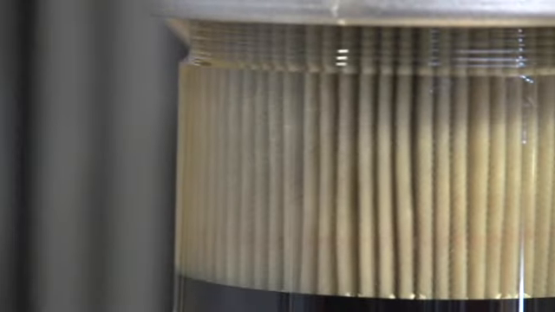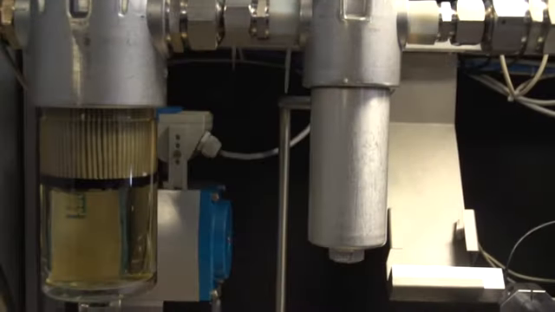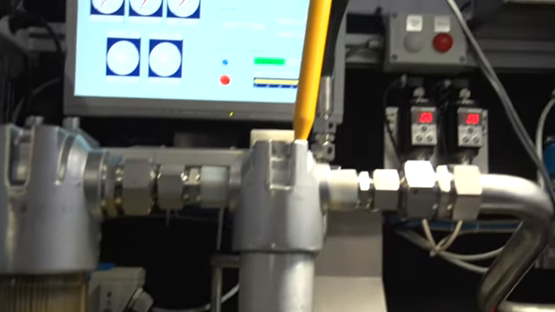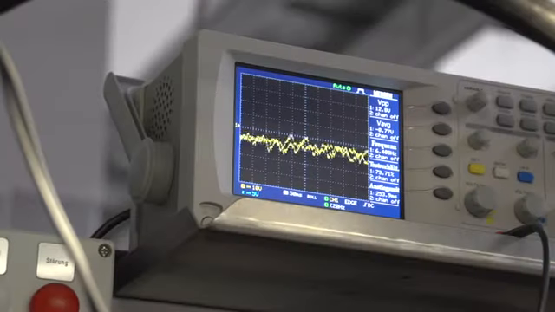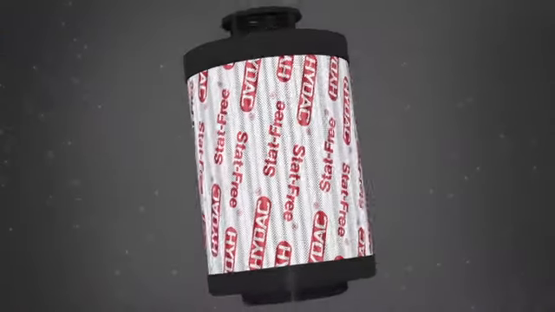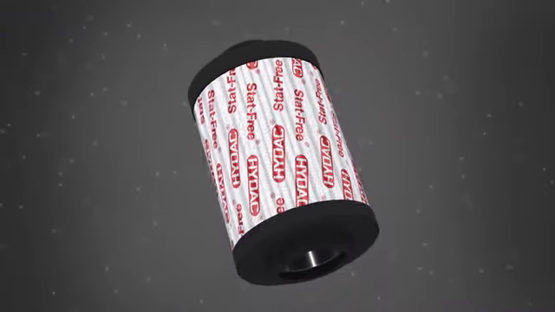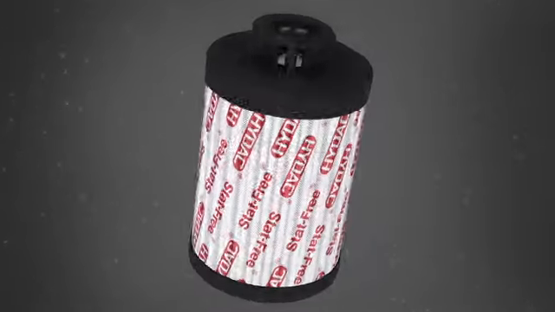To study the charging behavior of hydraulic filters in closer detail, a unique test bench was set up. Thanks to this test bench and the engineers' extensive knowledge of the complex processes involved, the stat-free filter element was developed. The element uses special materials to minimize filter and oil charging.